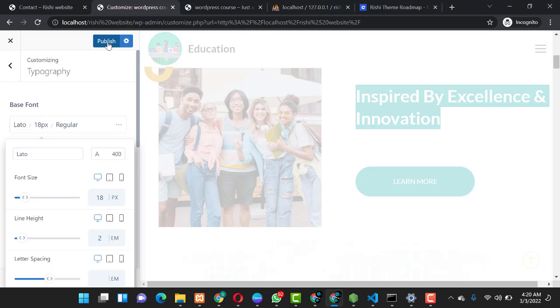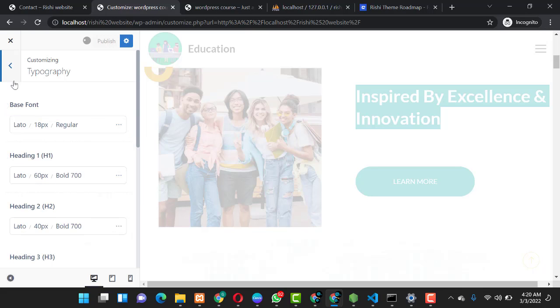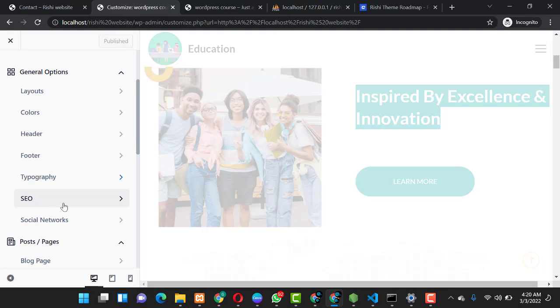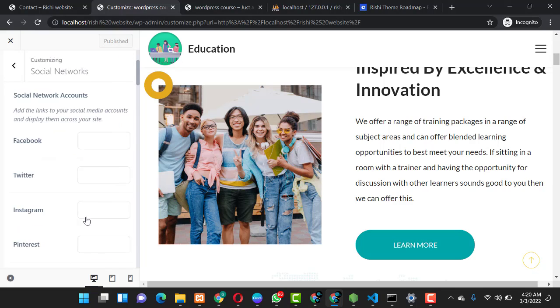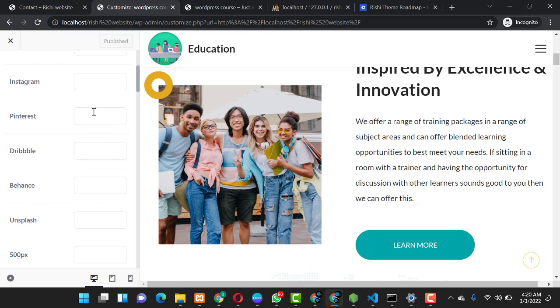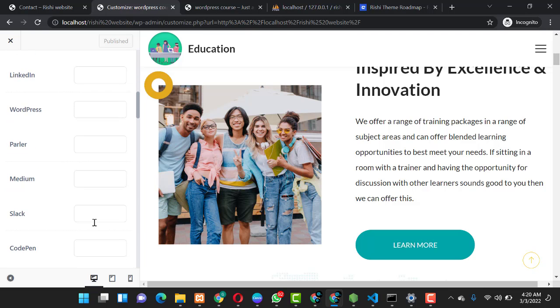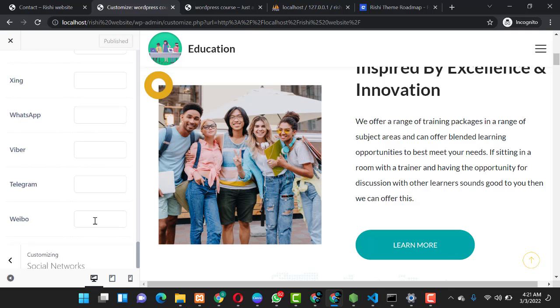So after that, you can publish your work. And you go back and you can check the SEO, which is when you want to emphasize more on your search engine optimization. You can also talk about the social networks, where you can link now the social media accounts. You can put in your Facebook link, your Twitter link, Pinterest link, Dribbble link, the Behance link, the Unsplash link, and all other links which are needed, provided you want to use any of them.